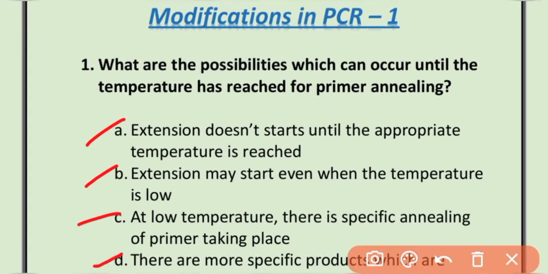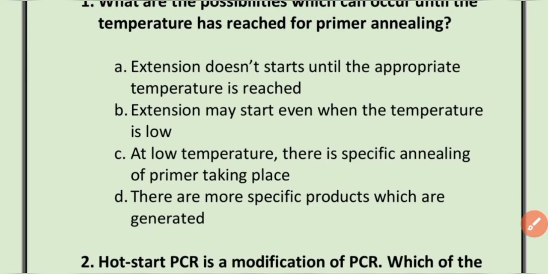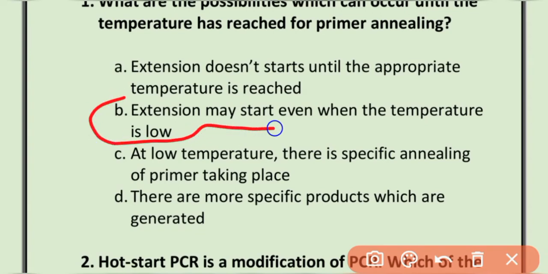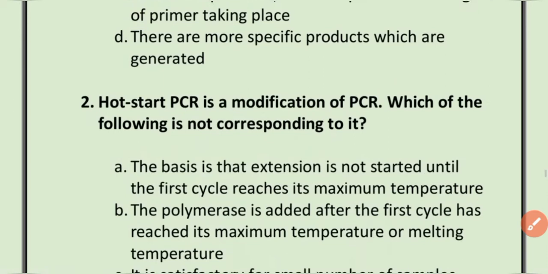Option D: there are more specific products which are generated. The correct option is option B. Extension may start even when the temperature is very low.